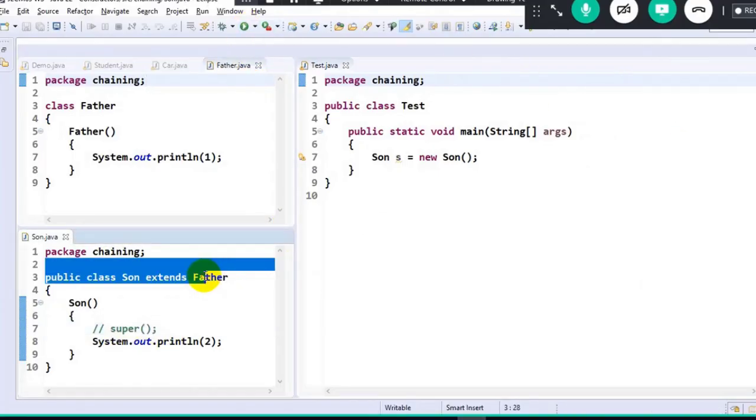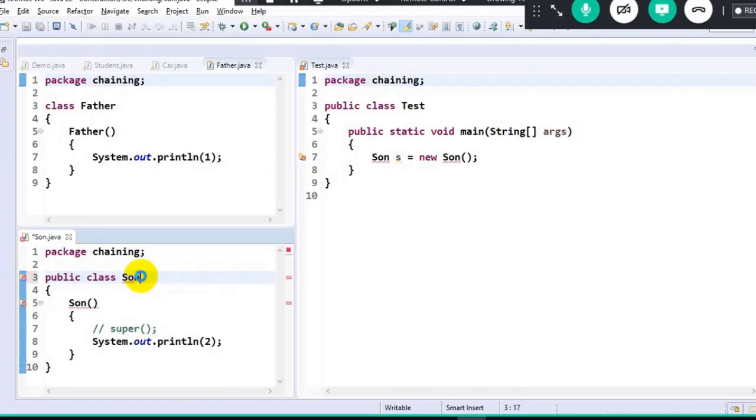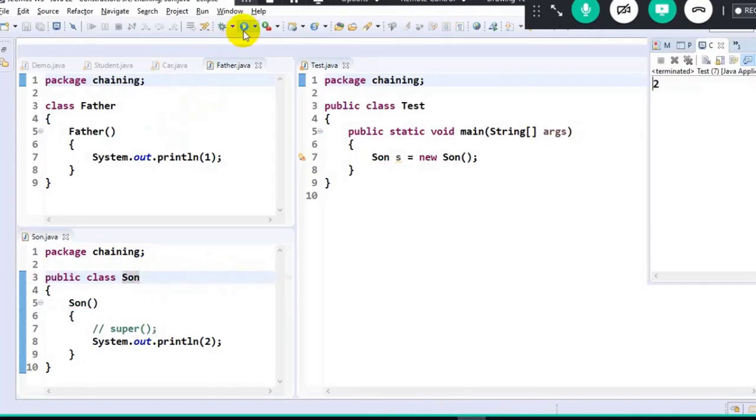But if there is no super class, the output will simply be 2. Why? Because there's no IS-A relationship, nothing. No crap at all. So it will work fine. Got it. Perfect. Great. Now we understood the first half.